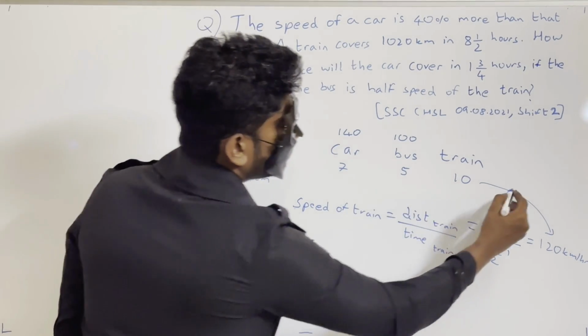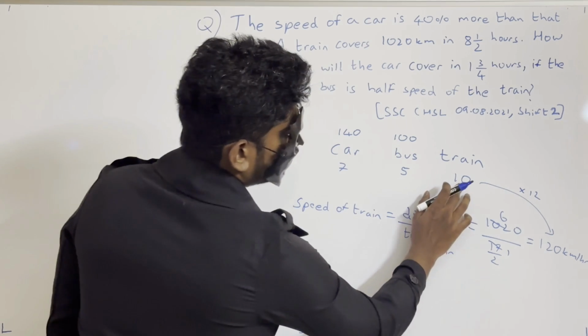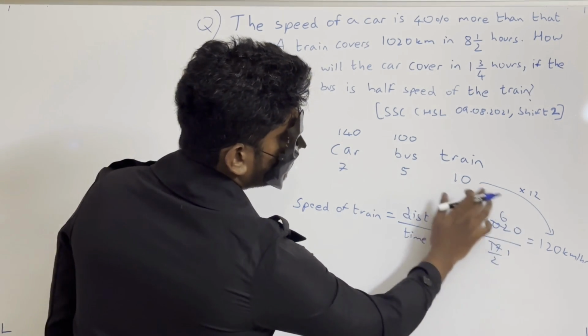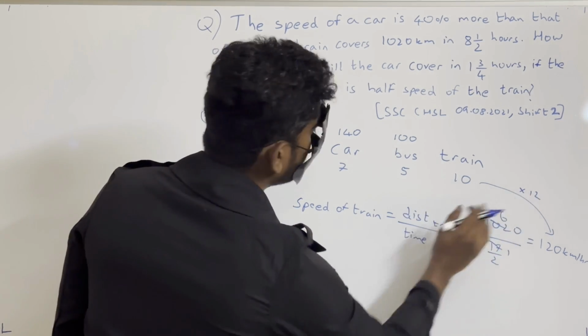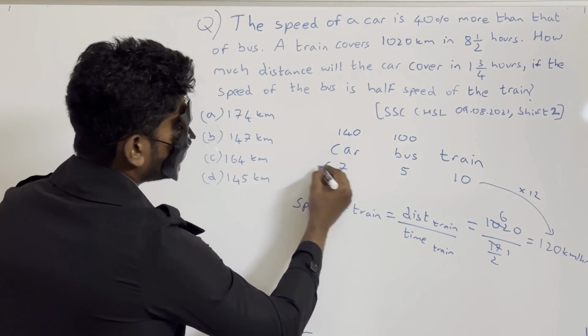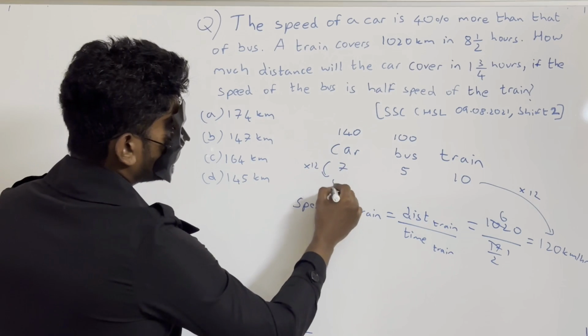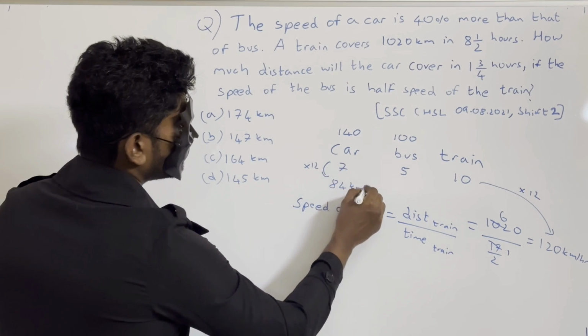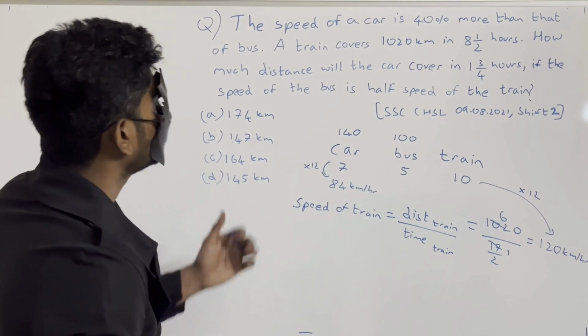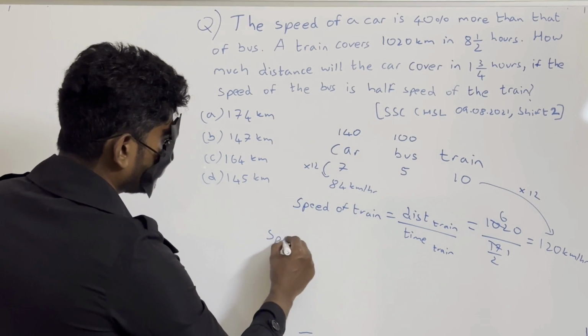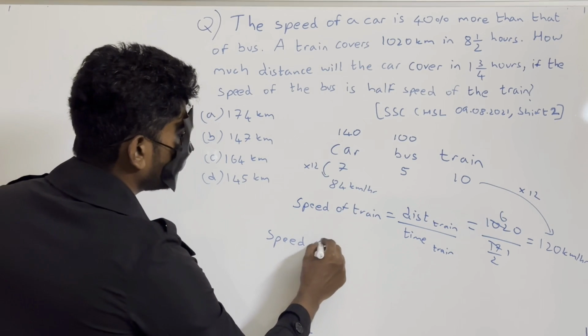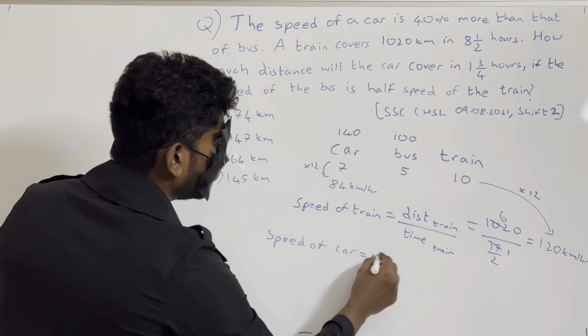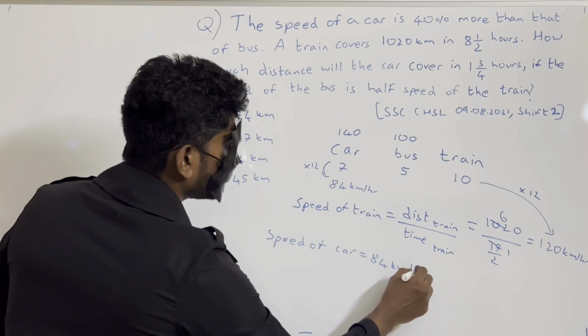So to get that, we'll multiply this 10 with 12, right? This 10 ratio is equal to 120 kilometers per hour. So similarly, we have to multiply this 7 with 12. What will we get? We'll get 84 kilometers per hour. So speed of car is equal to 84 kilometers per hour.